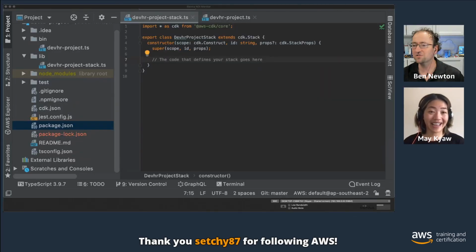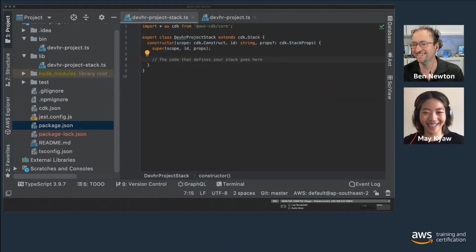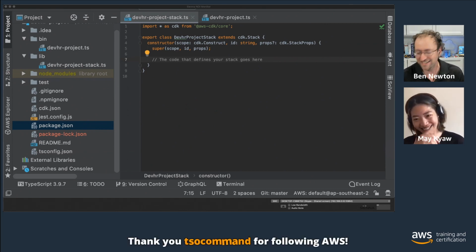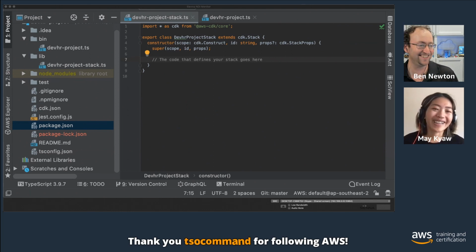All right, if a mod wants to scroll through and see who actually was labeled the winner there, it could have been a mod. Just calling it out there. Anyway, yeah, that was cool. The answer was Go. Go is not yet supported by the AWS CDK. Correct.